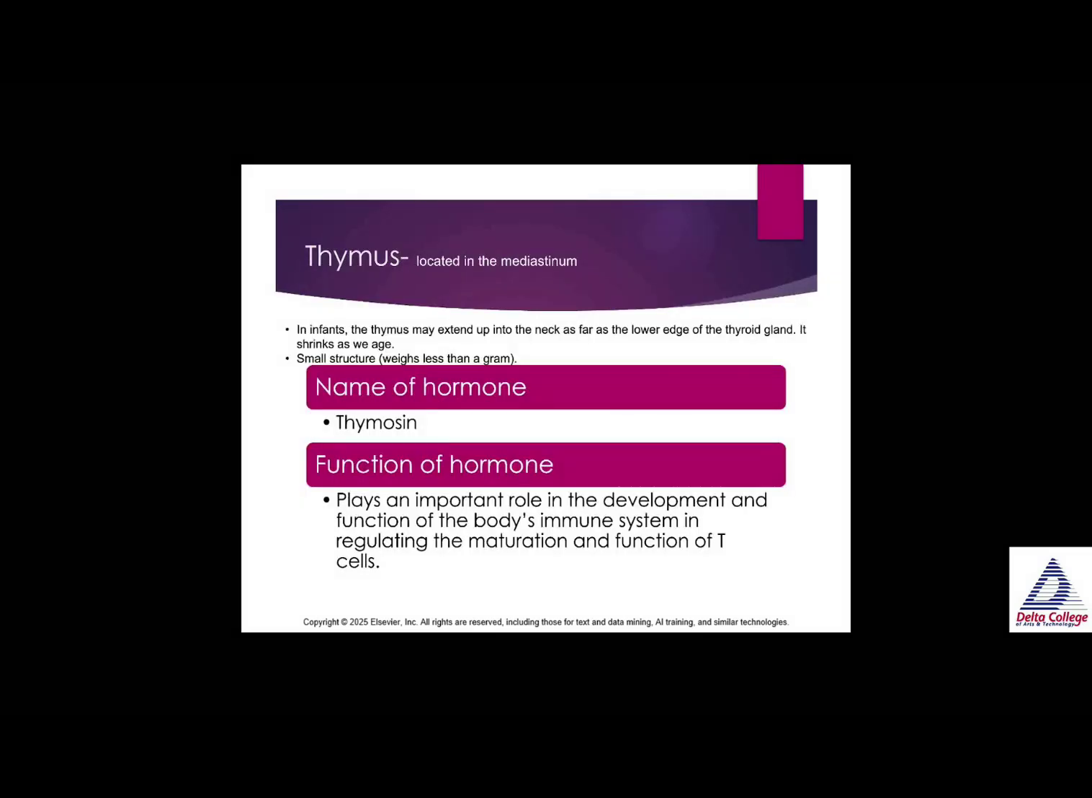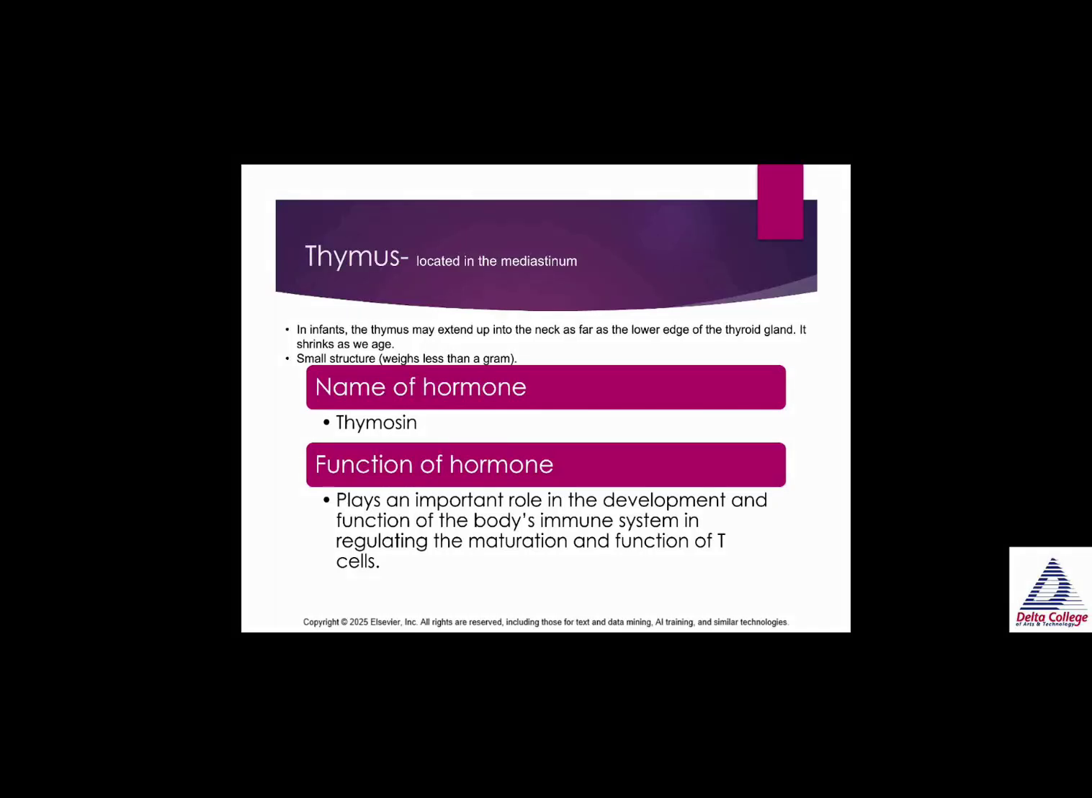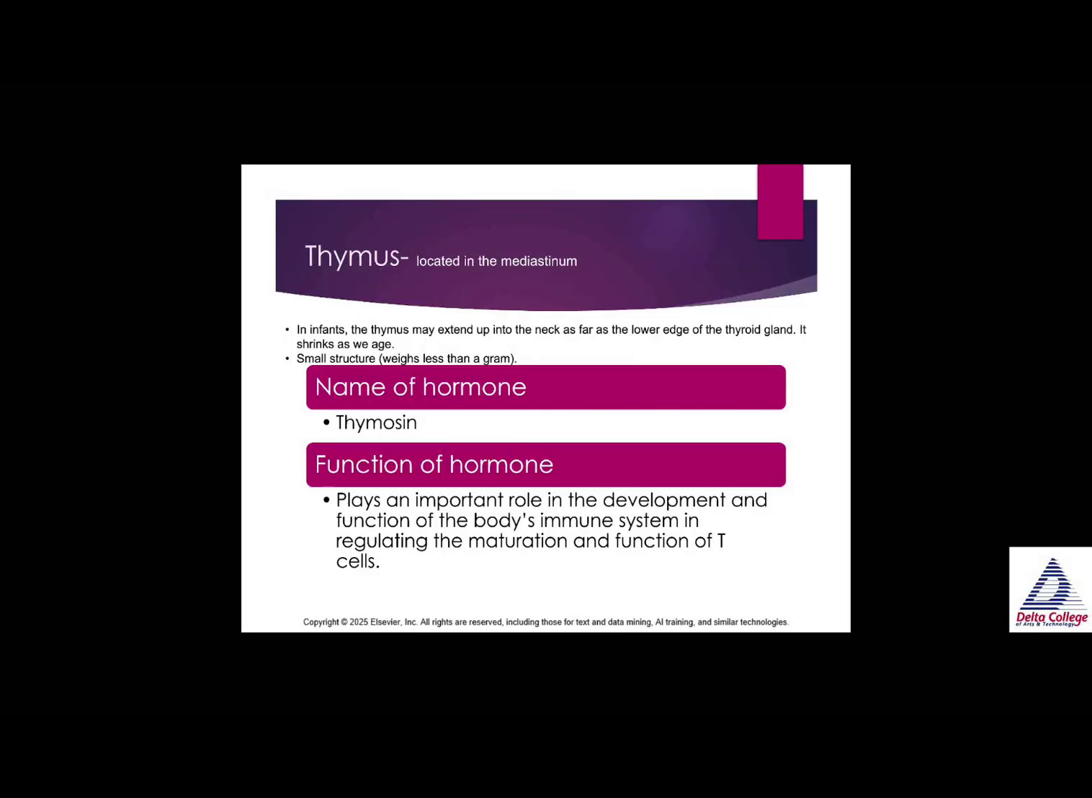Now comes the thymus. The thymus is located in the mediastinum. In infants, the thymus may extend up into the neck as far as the lower edge of the thyroid, but it shrinks as we age, so we typically think of the thymus as being in the mediastinum. It is a very small structure, weighs less than a gram, and the thymus produces thymosin. Thymosin plays an important role in the development and function of the body's immune system, in the regulating, maturation and function of T cells, T lymphocytes. So thymus, think T cells. Thymosin and T cells.